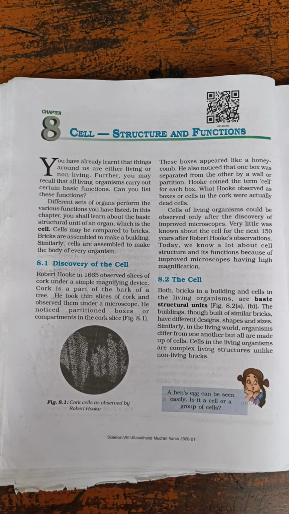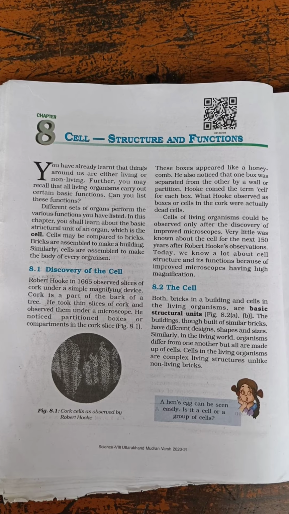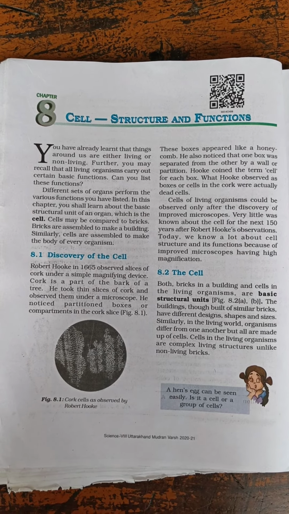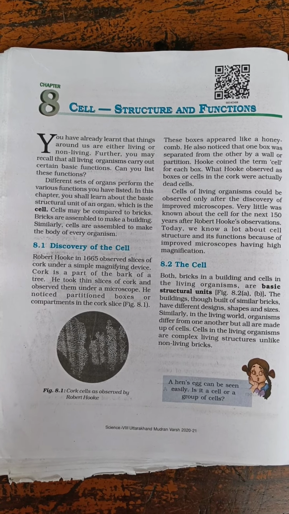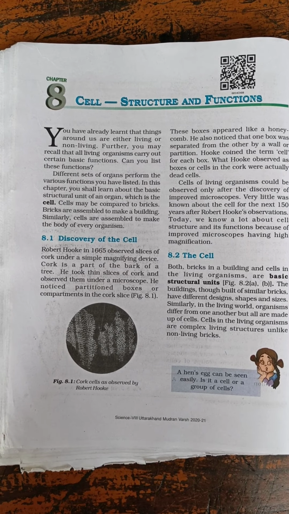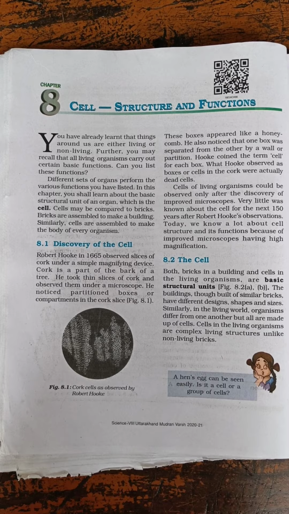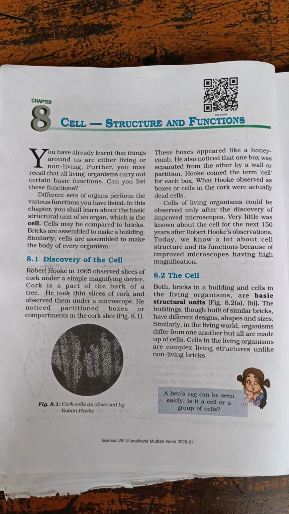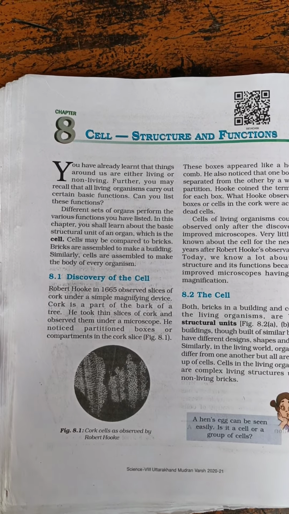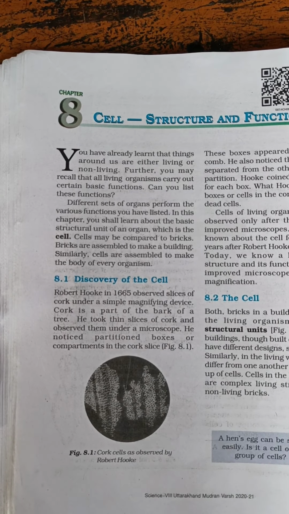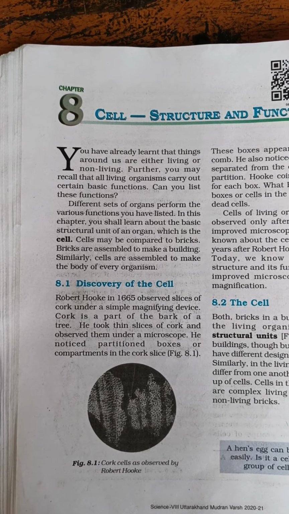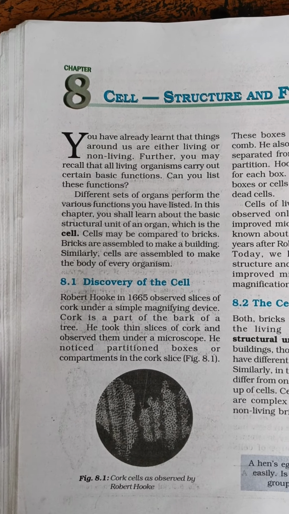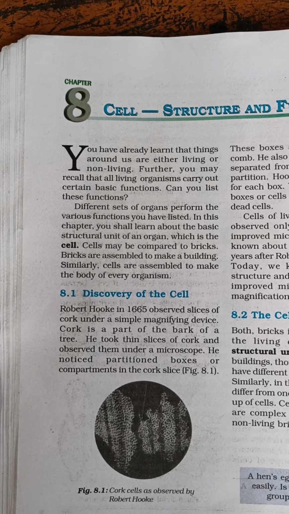Structure and functions. You have already learnt that things around us are either living or non-living. Further, you may recall that all living organisms carry out certain basic functions. Can you list these functions? Different sets of organs perform the various functions you have listed.